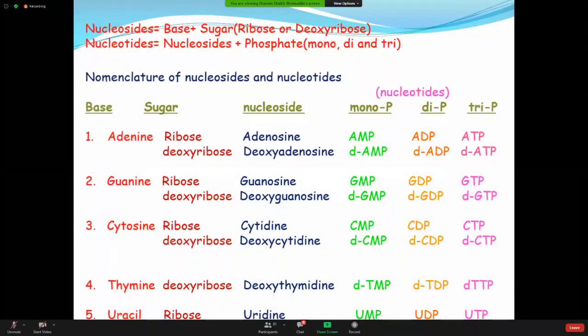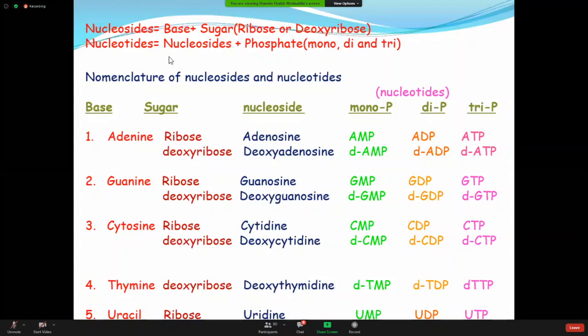Now this slide is extremely important to understand the different varieties of nucleotide. I told you in the beginning, there are different varieties of the nucleotide depending on the name of the sugar and the name of the bases. Okay. So now have a look here how the different varieties are coming one by one.